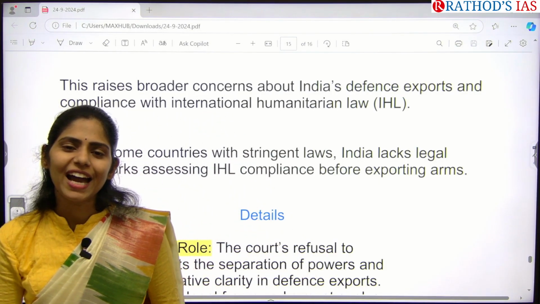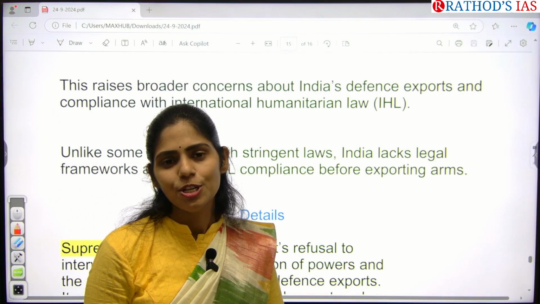So these are the important articles that appeared in today's Hindu newspaper. So by this I'm concluding.